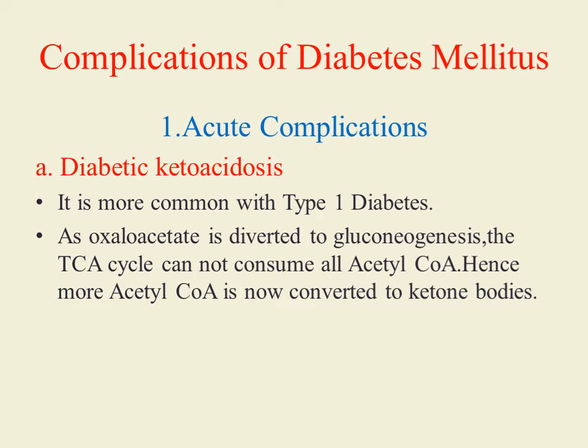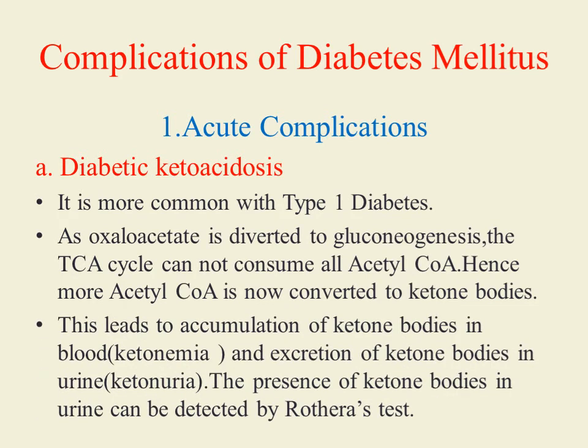So the TCA cycle cannot utilize all the acetyl coenzyme A. So more acetyl coenzyme A is now diverted to the ketone body formation pathway, and more ketone bodies are formed. These ketone bodies accumulate in the blood, which is called ketonemia, and excretion of ketone bodies in urine is called ketonuria. The presence of ketone bodies in urine can be detected by Rothera's test.